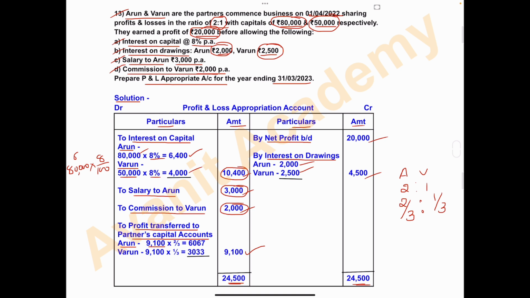9,100 into 2 divided by 3, and the amount is 6,067. Varun, profit amount is the same, 9,100. Varun's share is 1 divided by 3. 9,100 into 1 divided by 3, amount is 3,033. And the total will be the same, that is 9,100. So this is the profit and loss appropriation account.